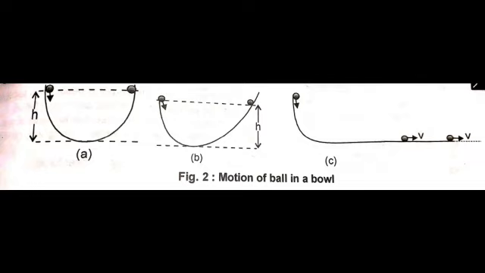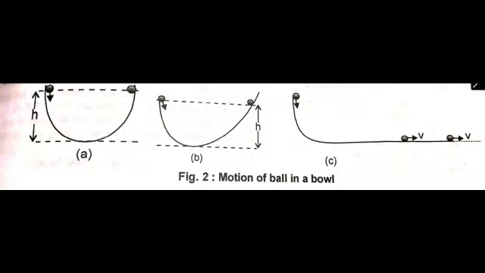He conducted another experiment also, and in his second experiment, as shown here in figure 2, the motion of a ball in a bowl. When a ball is released on the inner surface of a smooth hemisphere, it will move to the other side and reach the same height before coming to rest momentarily. If the hemisphere is replaced by a surface as shown in figure B, in order to reach the same height, the ball will have to move a larger distance.